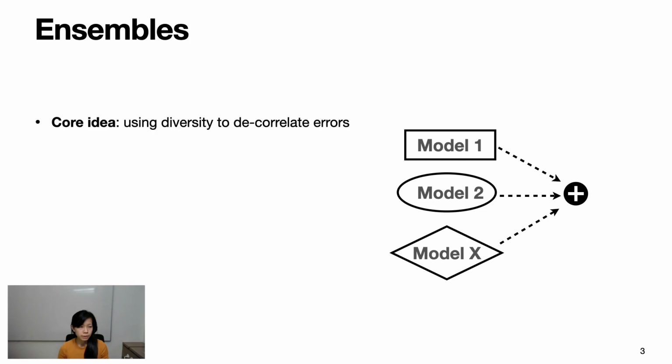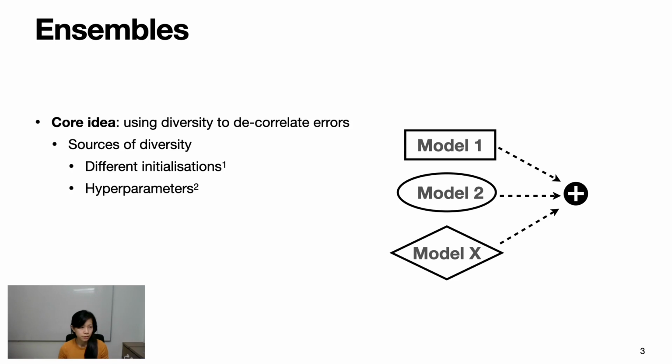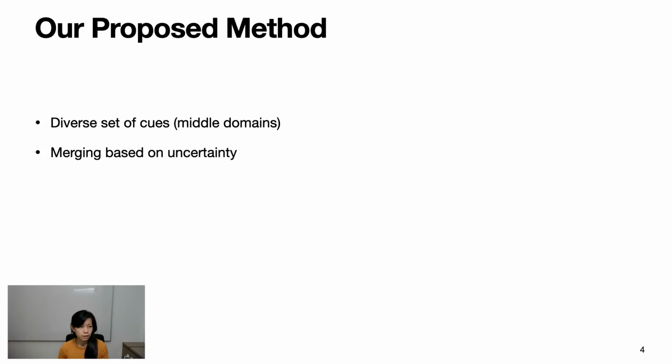Our proposed method is based on ensembles. The core idea behind ensembles is relying on the diversity of individual models to decorrelate errors. Sources of diversity include using different initializations like deep ensembles, different hyperparameters, network architectures, or by modifying the training loss. Our method is based on making predictions from a diverse set of cues that we call middle domains, and we merge the predictions based on their uncertainties.